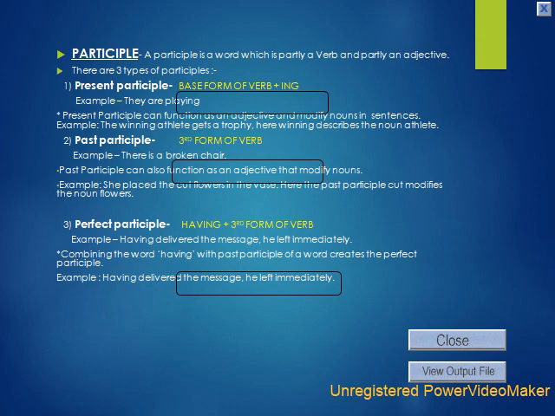Now having, we use having with third form of the verb. Here the verb is delivered. So having delivered the message, he left immediately.